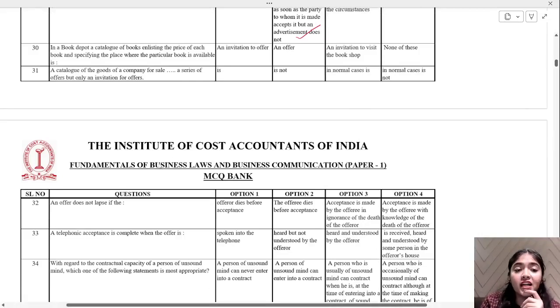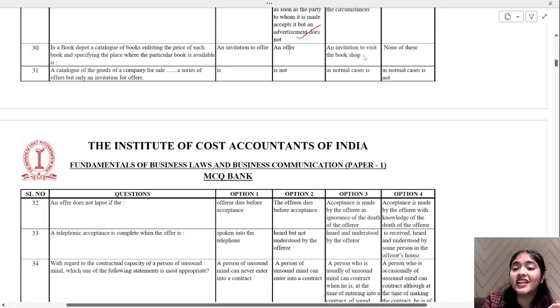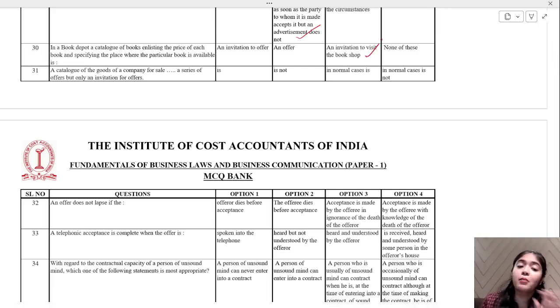A book catalog listing the price of each book and specifying the place where the particular book is available is an invitation to offer, or an invitation to visit the bookshop, or none of these. So a catalog of books is an invitation to visit the bookshop. Then you will get to know which book is placed where, and what is the price of that book. So, invitation to visit the bookshop.